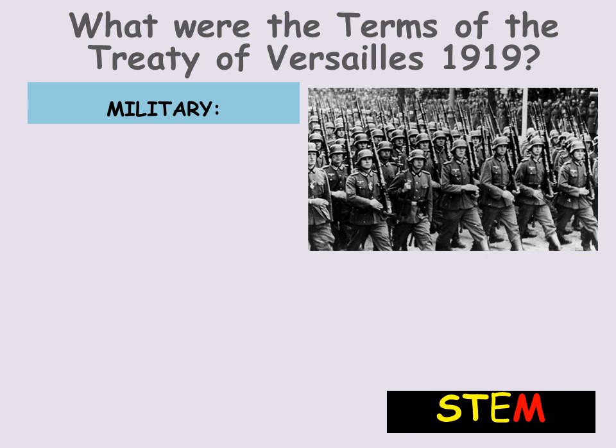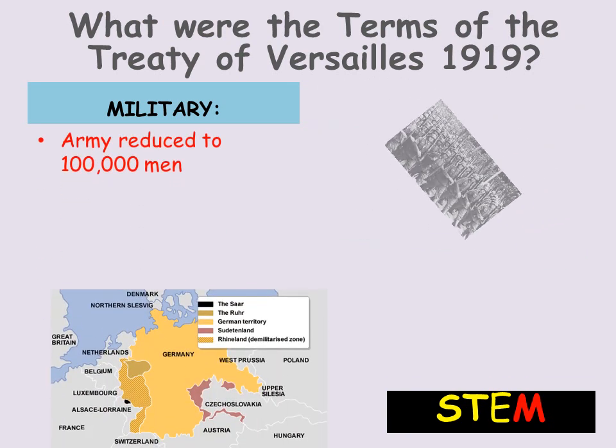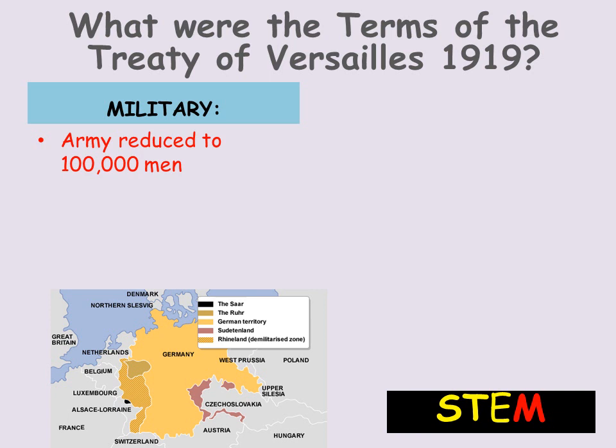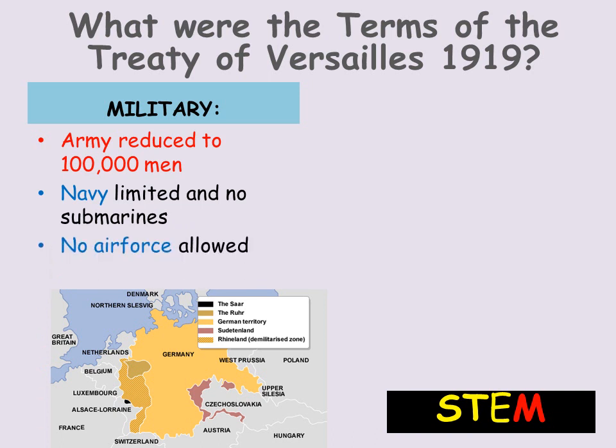The military effect is the final effect, and as you can see on the right, you've got some German soldiers in World War I. These German soldiers were a huge army. It was in the millions, the German army in World War I, and the Treaty of Versailles reduced it to simply 100,000 men. This sounds like a lot, but honestly, in relative terms, it really wasn't. Loads of people lost their jobs. Navy was limited, no submarines were allowed at all, no air force was allowed, the Rhineland was demilitarised.